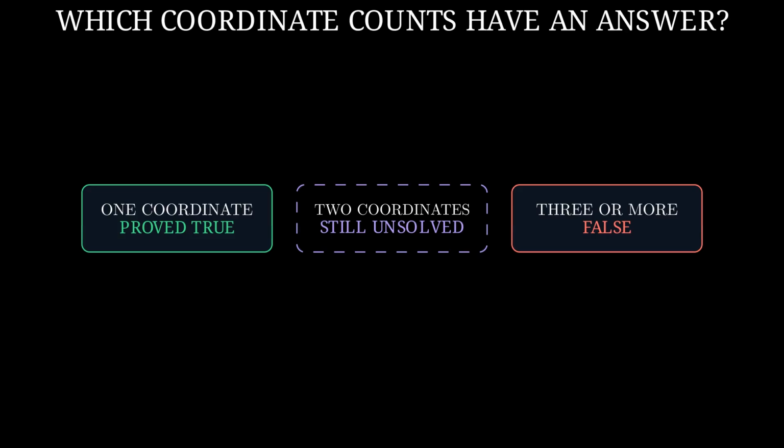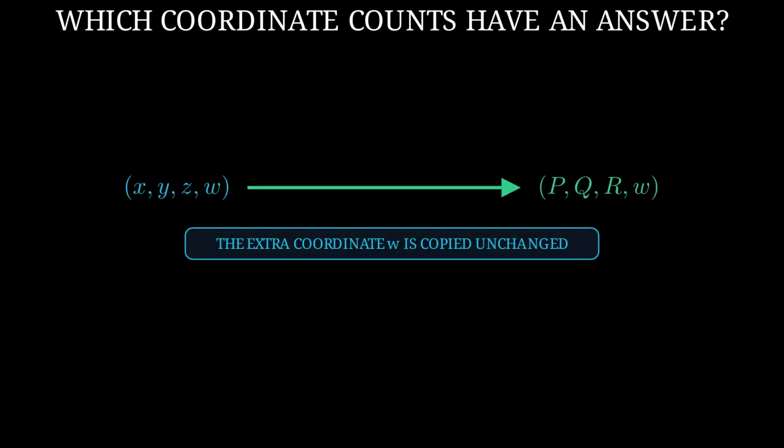The 2 coordinate claim over complex numbers is still unsolved. The announced example makes the claim false for 3 coordinates, and 1 copying step carries it to every larger number of coordinates. For 4 coordinates, call the extra input w. Use the map that we named with the letter F on the first 3 inputs. Then copy w unchanged into the 4th output.